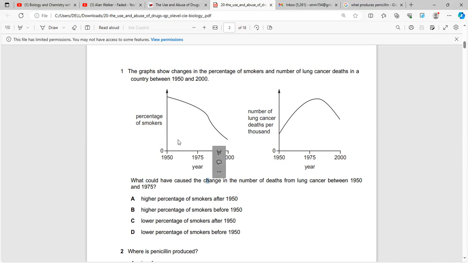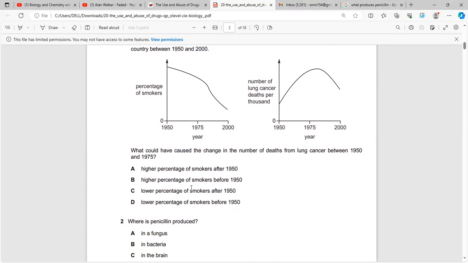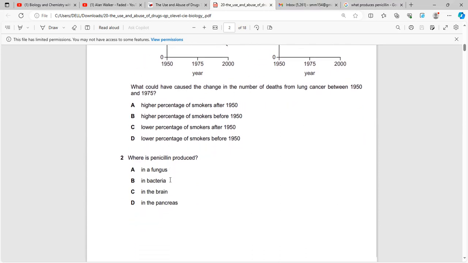That is because the number of deaths has increased even though people stopped smoking after 1950. However, those people who had been smoking before 1950, their deaths have now increased from 1950 to 75. And because of the decrease in smokers after 50, you can see this slowly downward trend after 25 years, from 75 to 2000. So, the answer is a higher number of smokers before 1950.